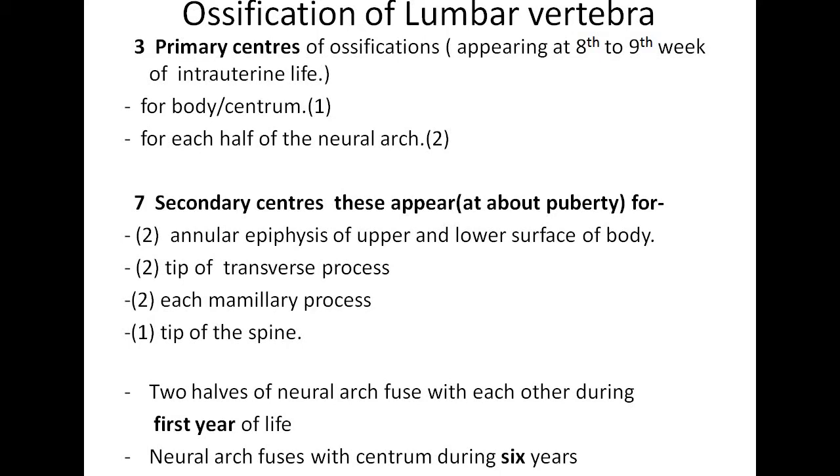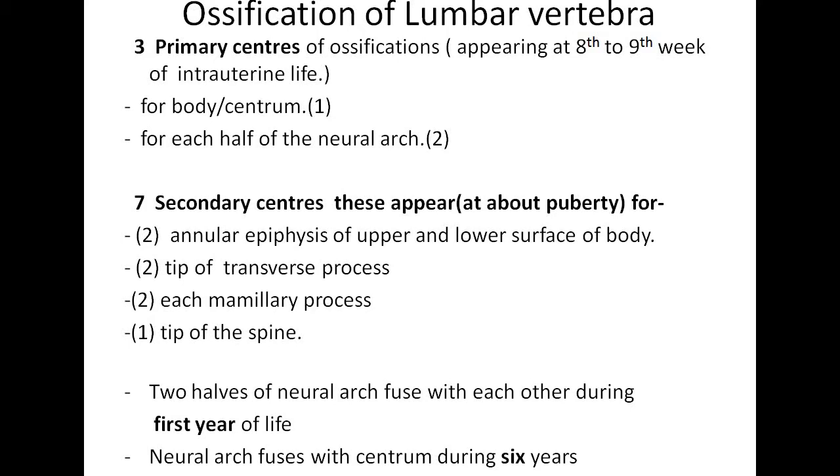Now there are three primary centers of ossification. These appear at 8th to 9th week of intrauterine life. One for body and one each for each half of neural arch. There are 7 secondary centers.